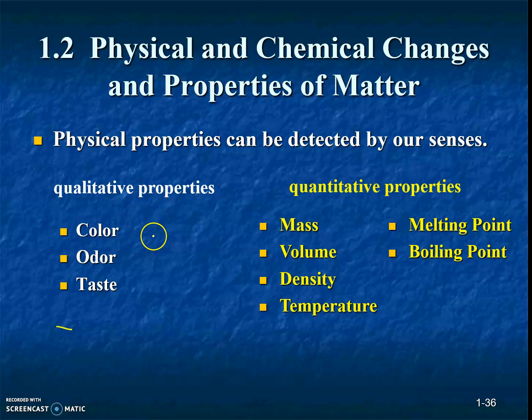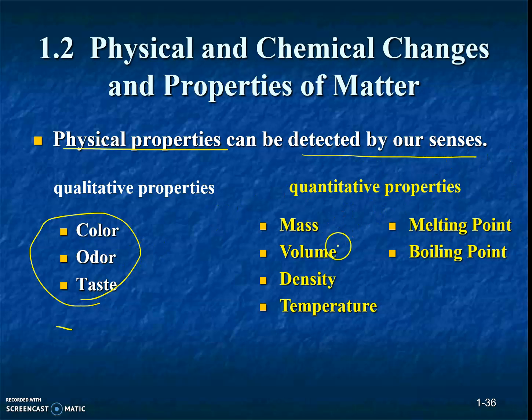Second session of Chapter 1, Physical and Chemical Changes and Properties of Matter. A physical property is a property of matter that can be detected by our senses, like qualitative properties: color, odor, taste. We can detect them by our senses. And quantitative properties like mass, density, temperature, we can also detect by our senses. Is it hot or cold, heavy or light? Those are all physical properties.